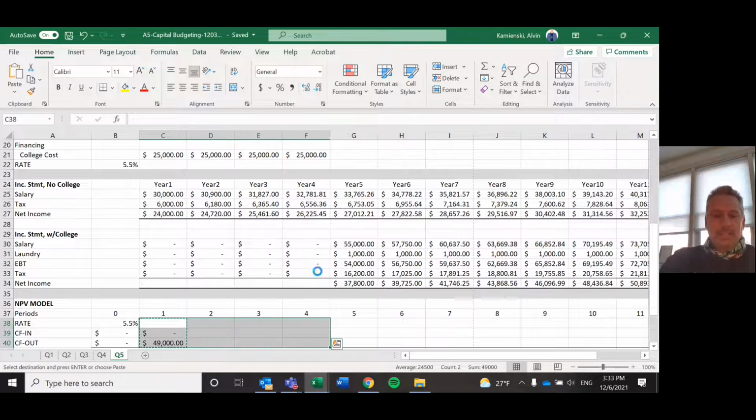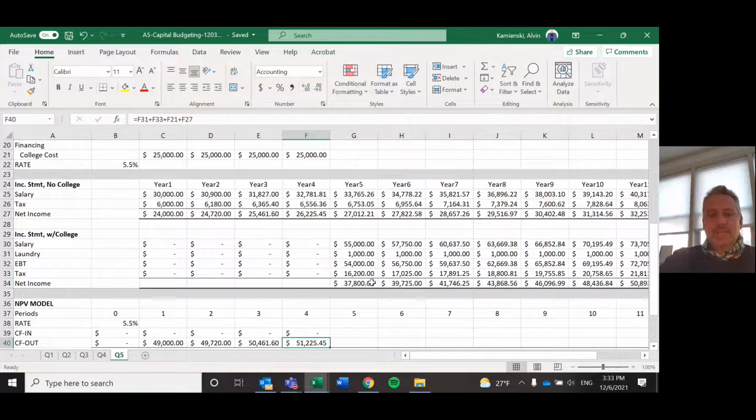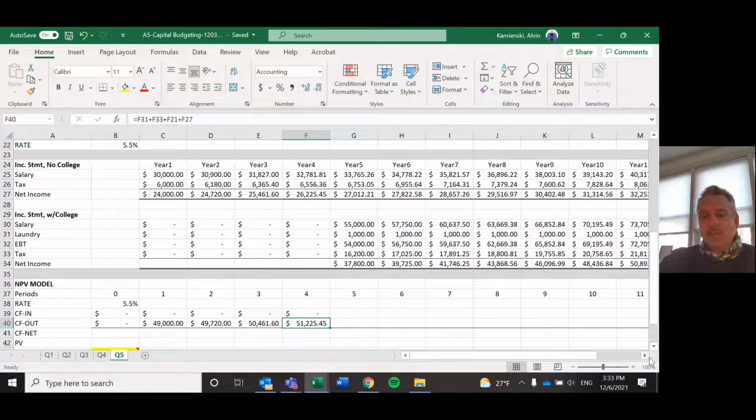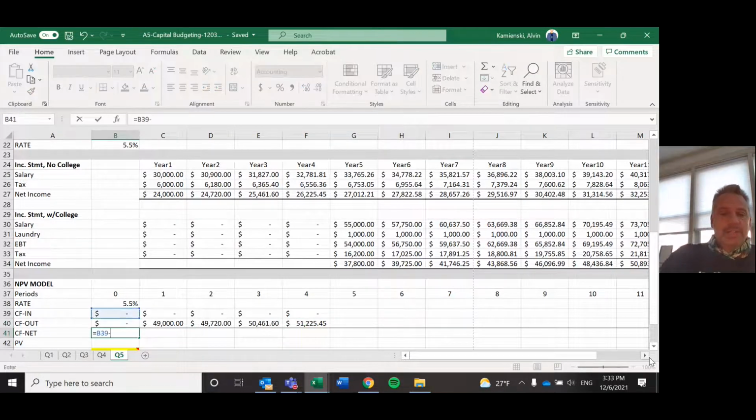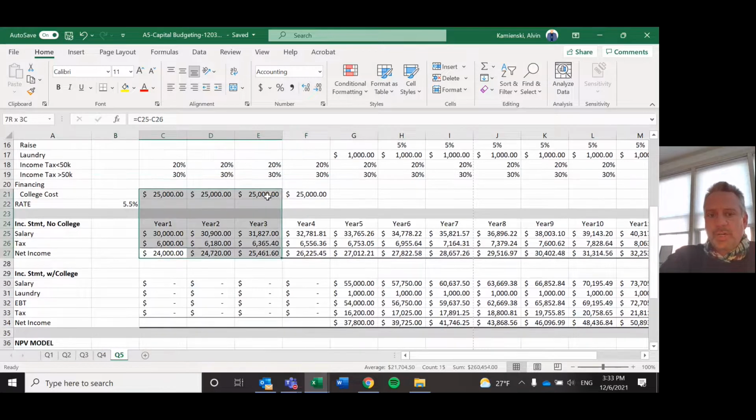So if you look at college, for example, by that last year, you're still not paying laundry or tax. You're still paying $25,000 for room, board, etc. And now you're losing 26 grand. So that by that last year, it's like you're spending $51,000 to go to college. Know that cash flows net is always just in minus out. So if we look at these things over time, what we see is the value without present value adjustment of your college investment is like $200,000. Not just the 100 for what you paid, but also the money that you lost.